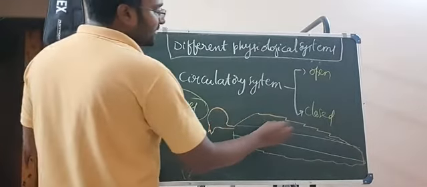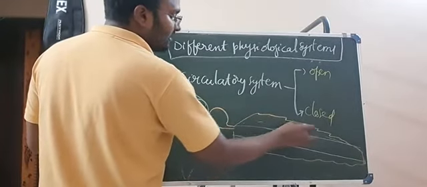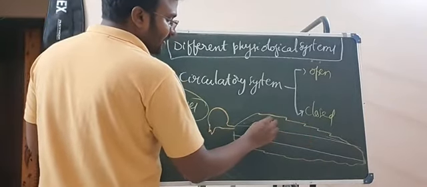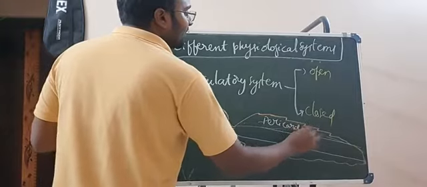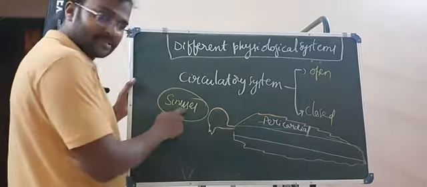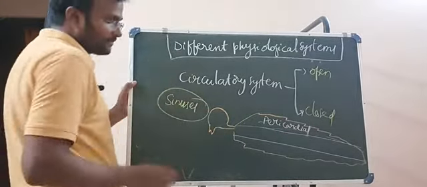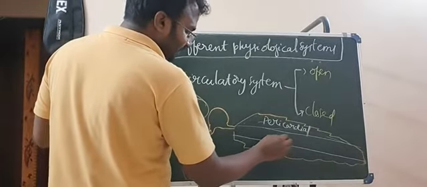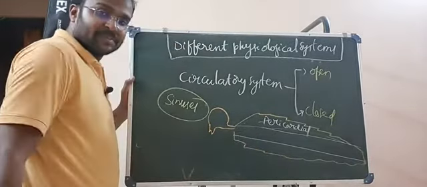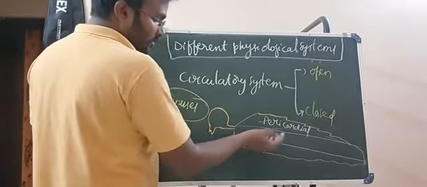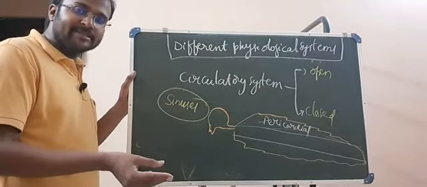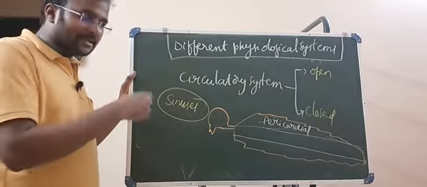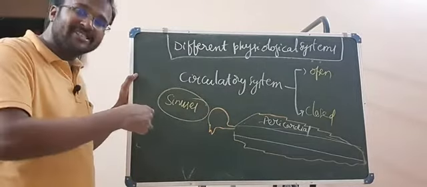The upper sinus, where the heart is present, is the pericardial sinus. Sinus means space. And in the middle, the alimentary canal or digestive system is present, and the organs surrounding the digestive system are considered visceral organs. The digestive system itself can be considered as viscera.